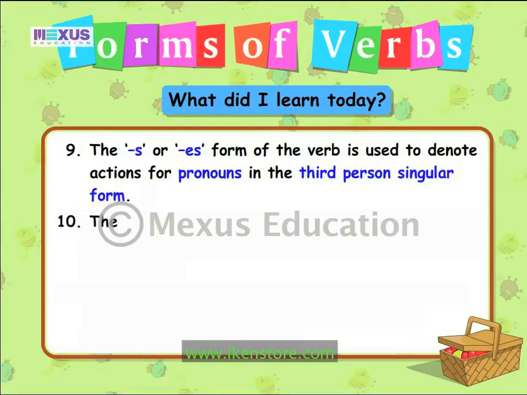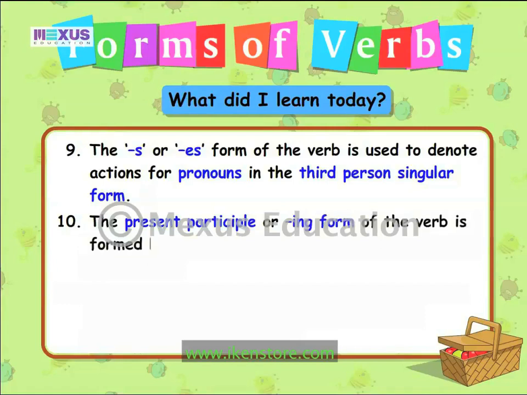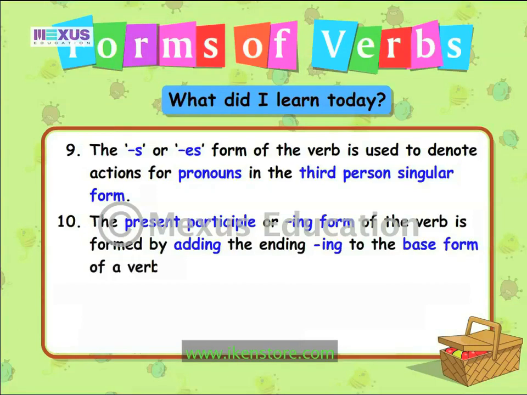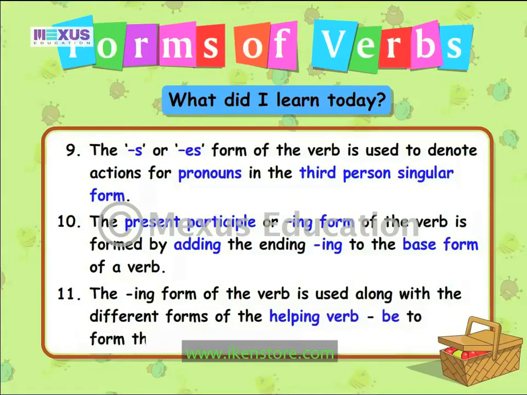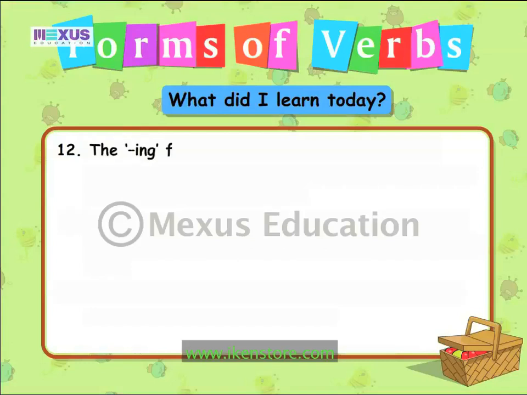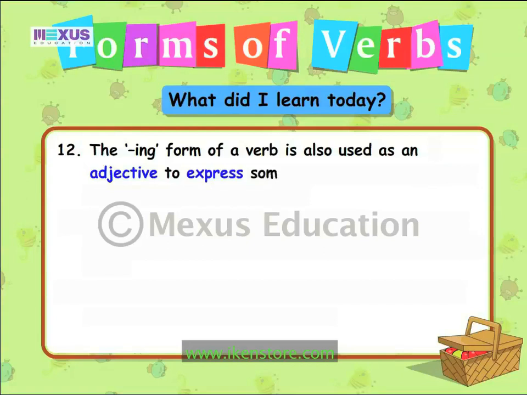The present participle or ing form of the verb is formed by adding the ending ing to the base form of a verb. The ing form of a verb is used along with the different forms of the helping verb be to form the continuous tenses. The ing form of a verb is also used as an adjective to express something more about a noun without using a helping verb.